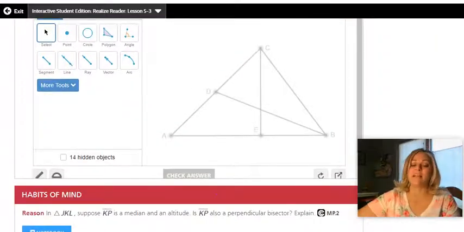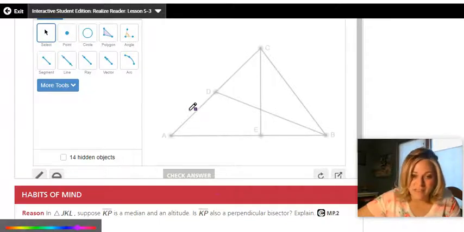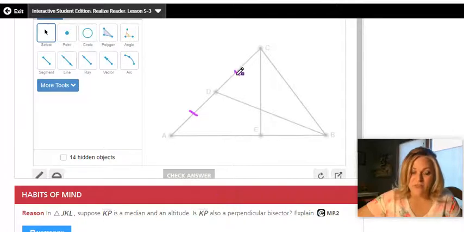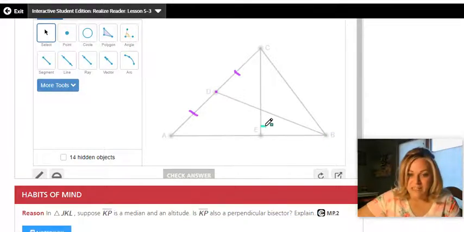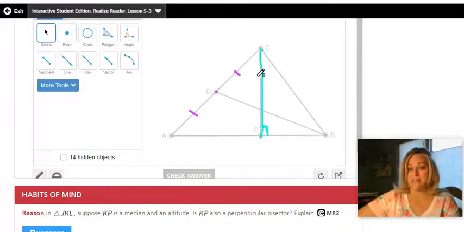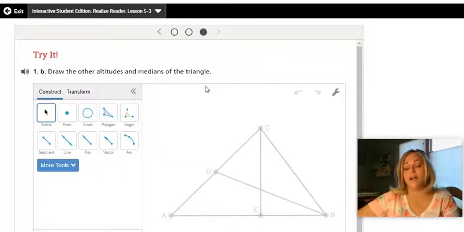So if you look at this triangle, it's kind of hard to tell, but point D is supposed to be the midpoint. So I'm going to put little tick marks right here and here. So if that's the midpoint, this line right here would be the median. And then this point E, this is at a 90-degree angle and across to the vertex. So this segment is the altitude. Another way people call altitude is the height. So this is the altitude. What they're asking you to do is to draw all three altitudes and all three medians.